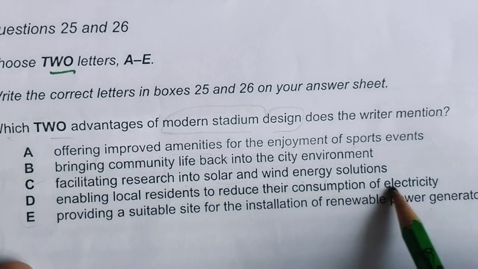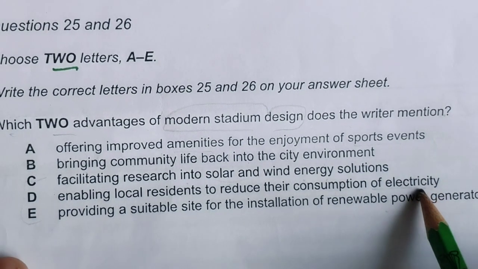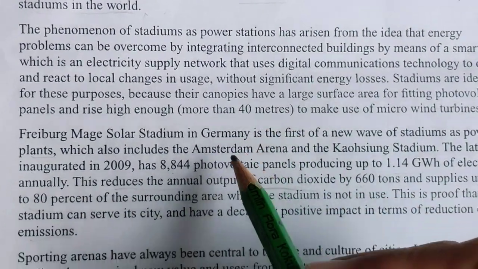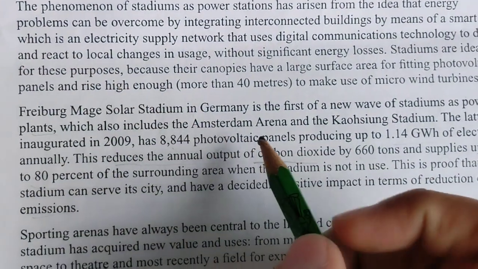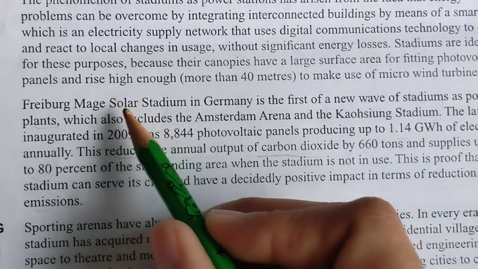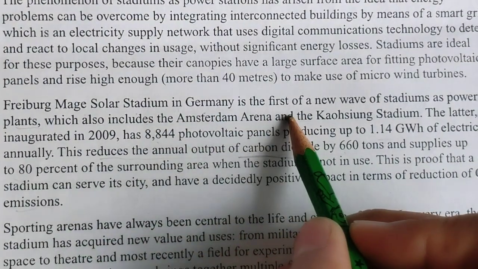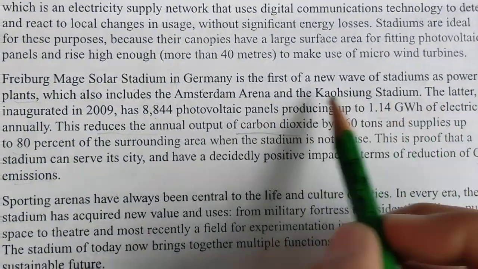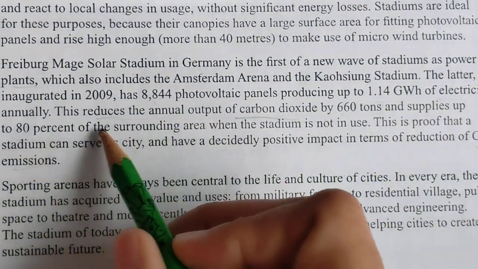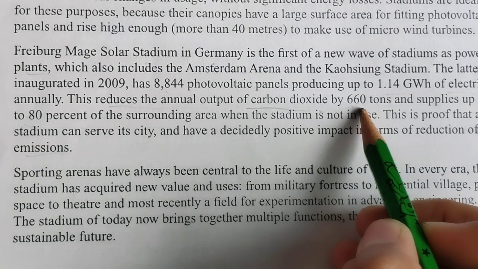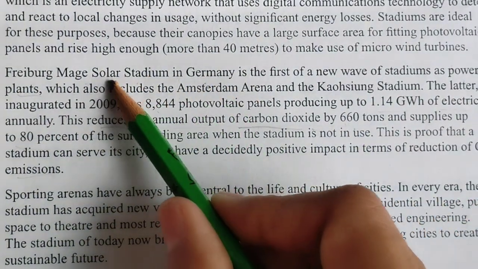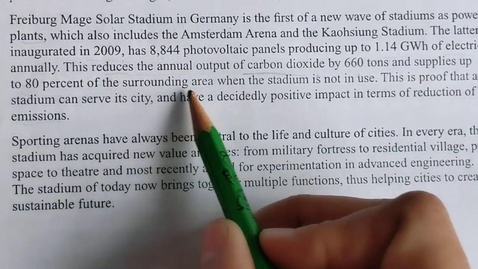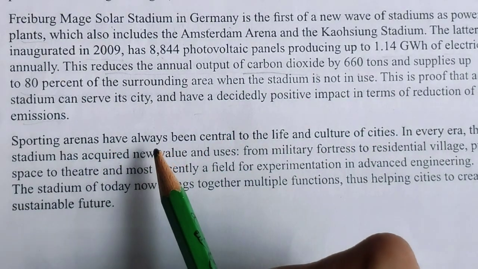Not solar but energy, electricity, because in F it was given. Let's read the last two paragraphs. We have already read this F paragraph. They are talking about this solar stadium in Germany, the first of a new wave of stadiums as power plants, which could produce electricity annually. So they are producing electricity and also reducing carbon dioxide. Okay, so can we get this?